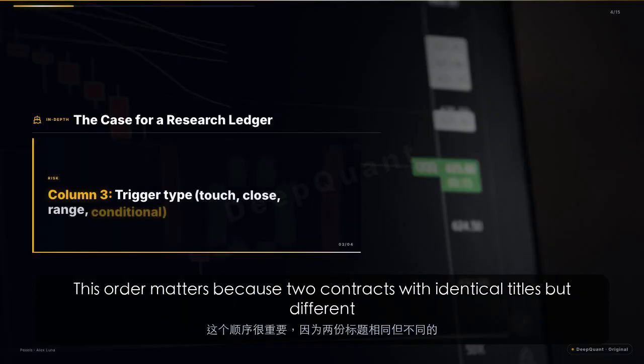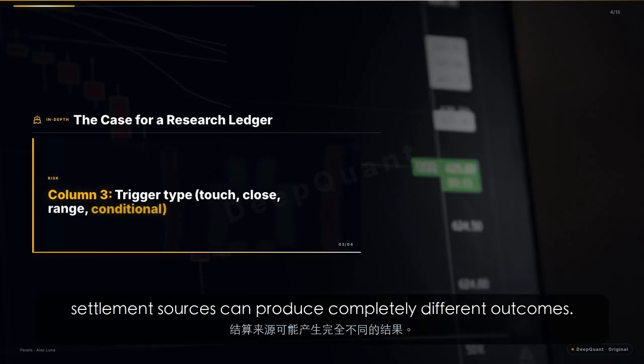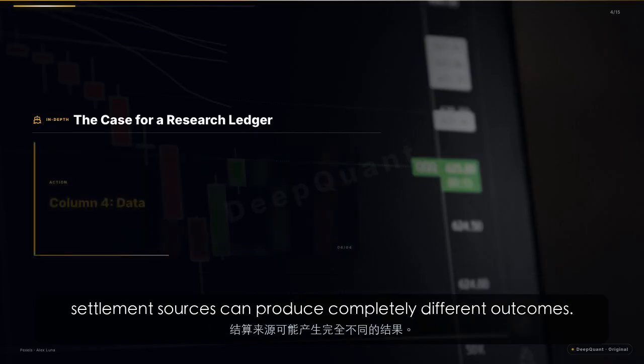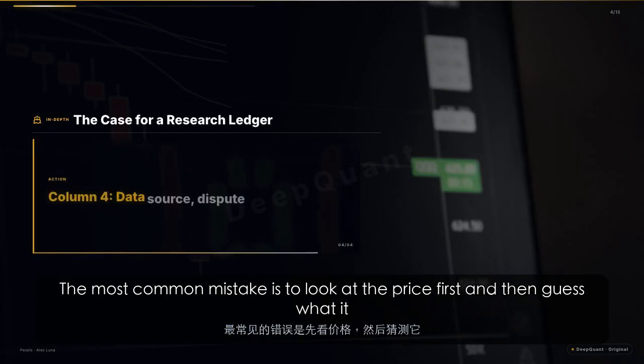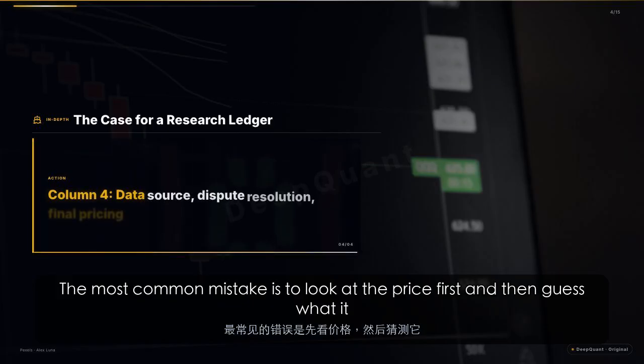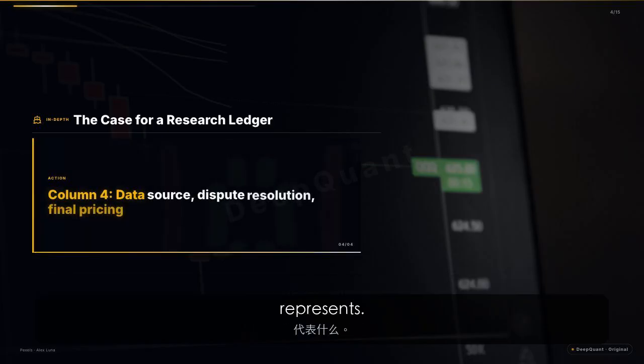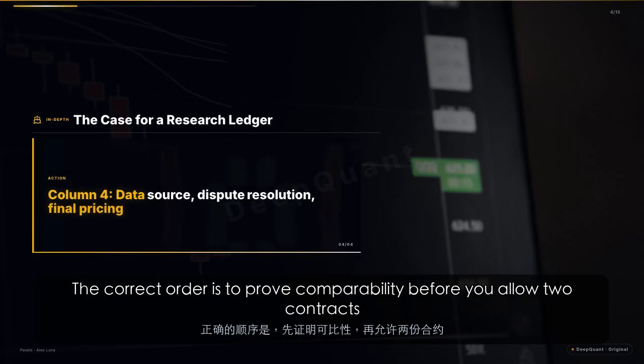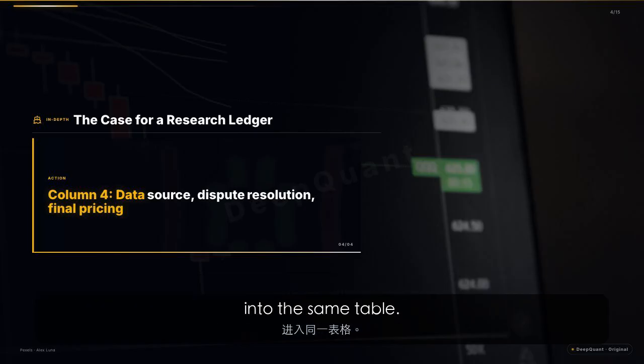This order matters because 2 contracts with identical titles but different settlement sources can produce completely different outcomes. The most common mistake is to look at the price first and then guess what it represents. The correct order is to prove comparability before you allow 2 contracts into the same table.